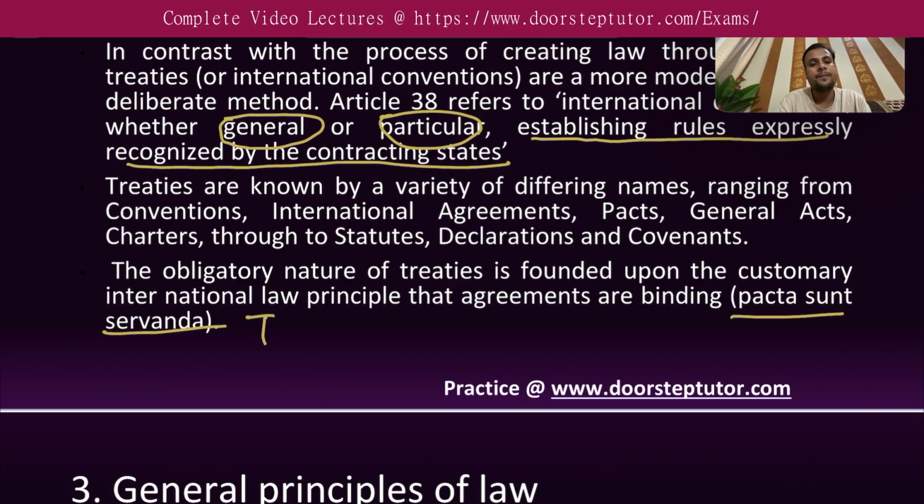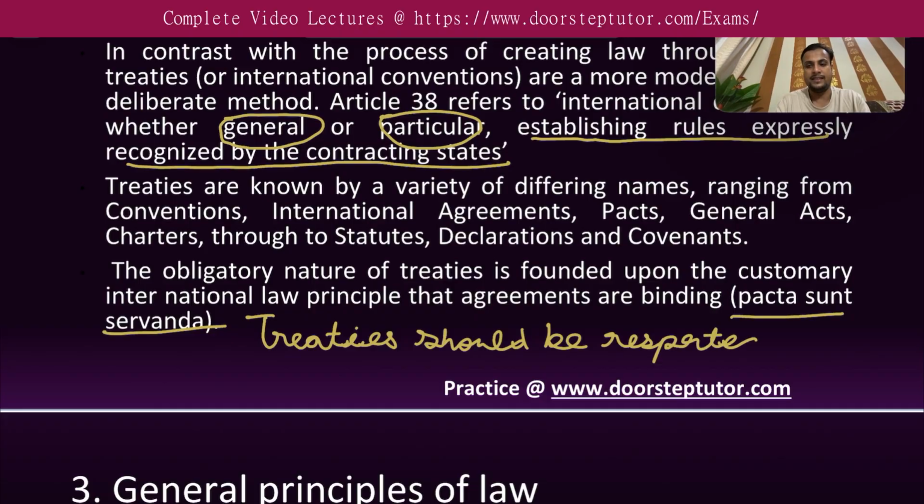This means that pacts, treaties, should be respected. This is a very important maxim which you must remember if you are dealing with international law. Treaties should be respected. On the basis of this principle, international treaties are obligatory and followed.